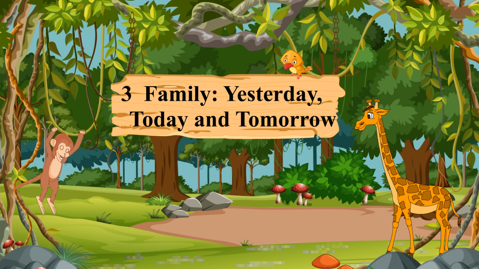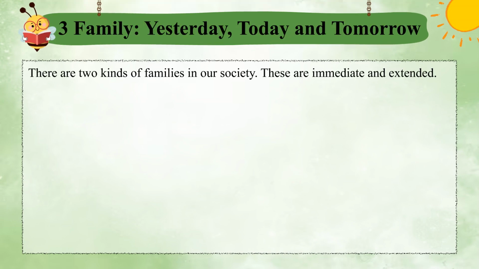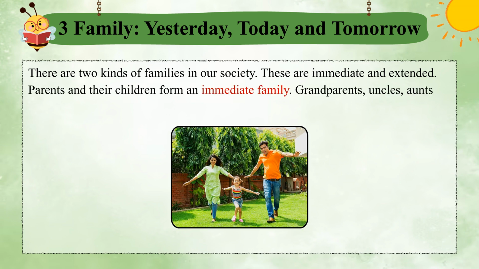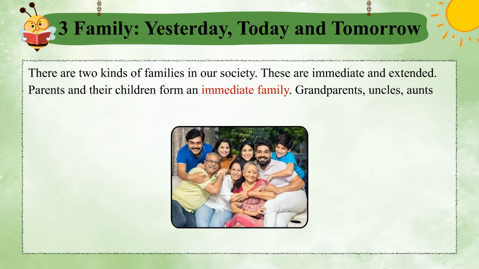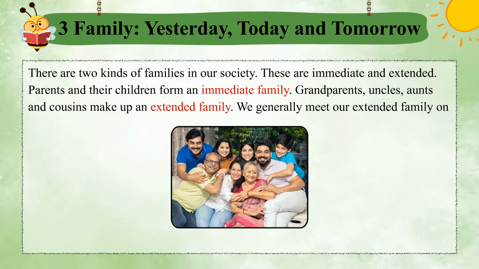Chapter 3. Family, Yesterday, Today and Tomorrow. There are two kinds of families in our society. These are immediate and extended. Parents and their children form an immediate family. Grandparents, uncles, aunts and cousins make up an extended family.